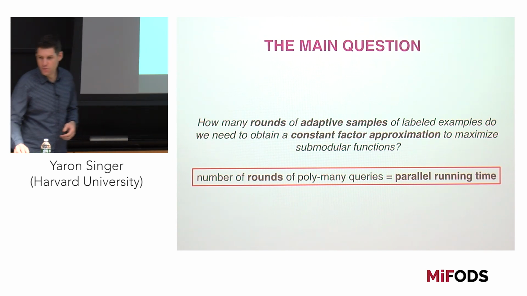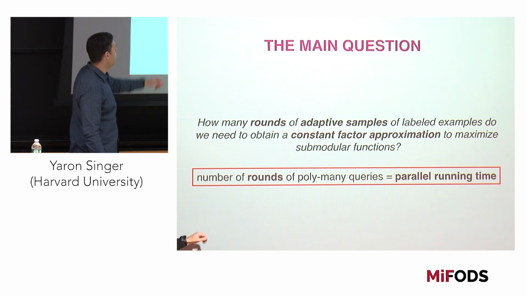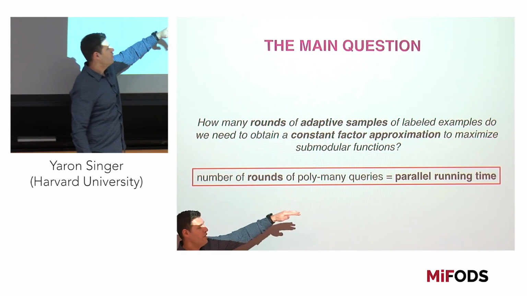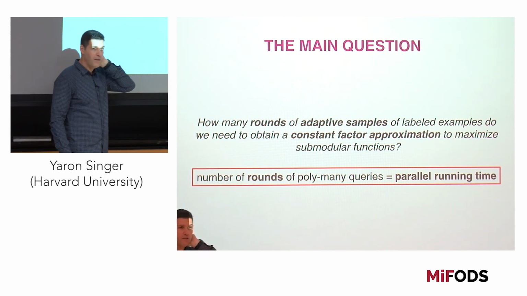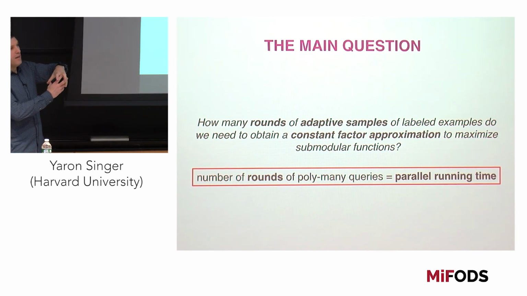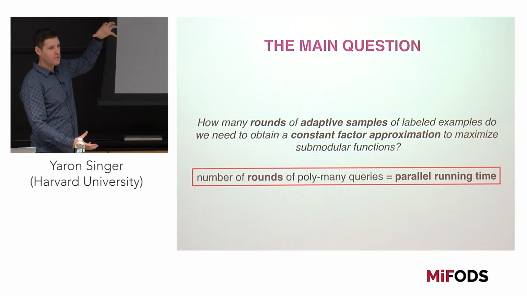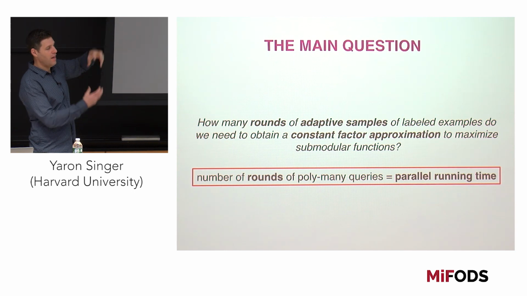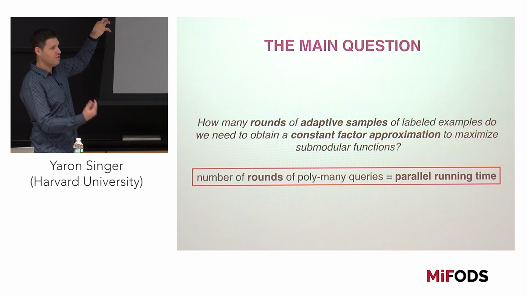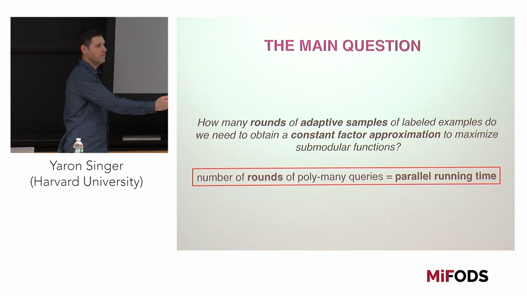Now, the reason that's also interesting beyond learning and optimization is that the number of rounds also gives us a bound on the parallel runtime, right? Because if in every round we're looking at a polynomial number of samples, you can imagine we have polynomially many machines, evaluating the function on every one of these machines, and in every round we use polynomially many machines until we come up with a solution.